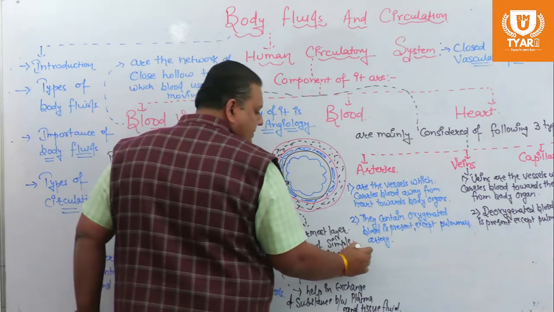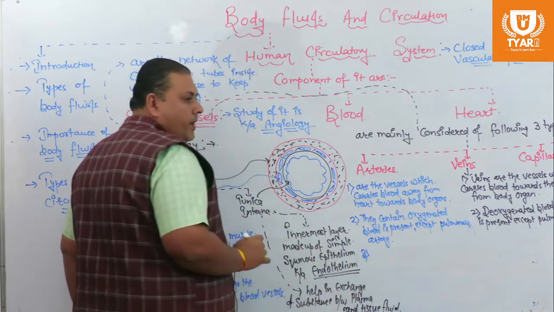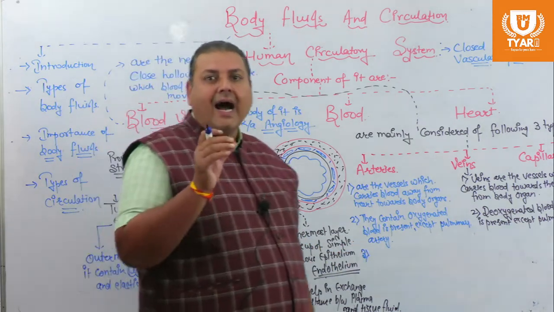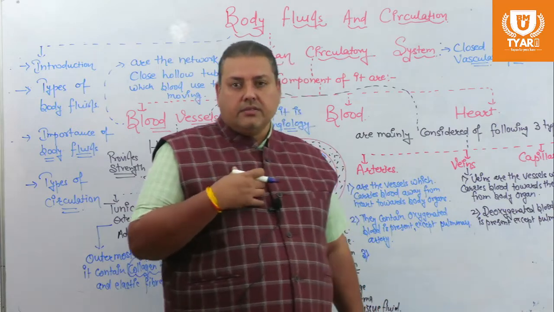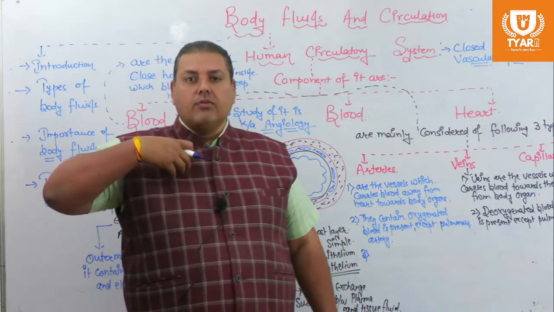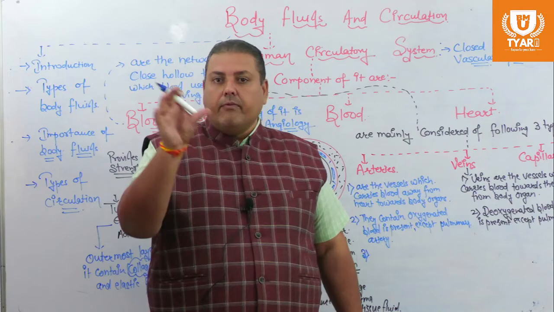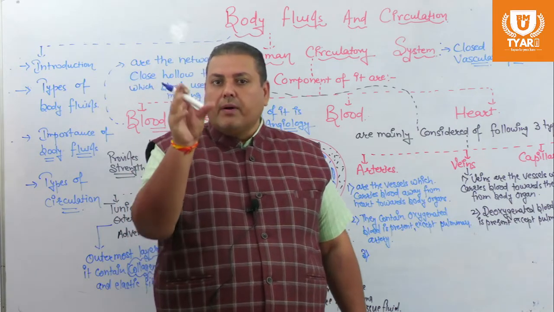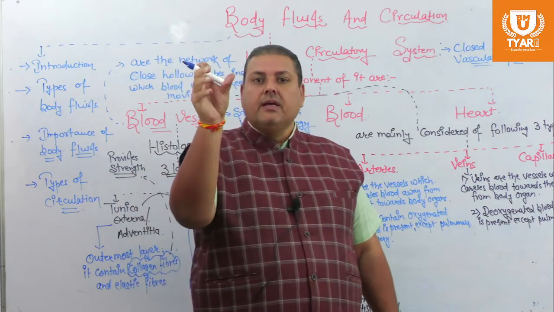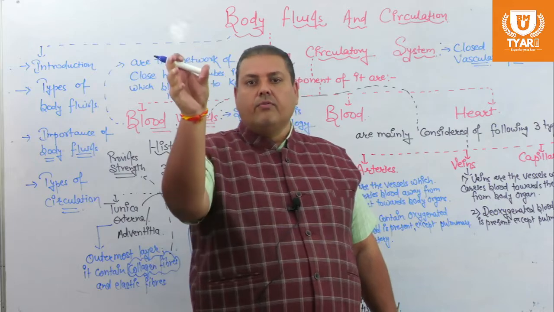In arteries, blood flows with high pressure because they are located near the heart. They are carrying the blood away from the heart, so the heart pumps the blood inside the arteries with a large amount of pressure.